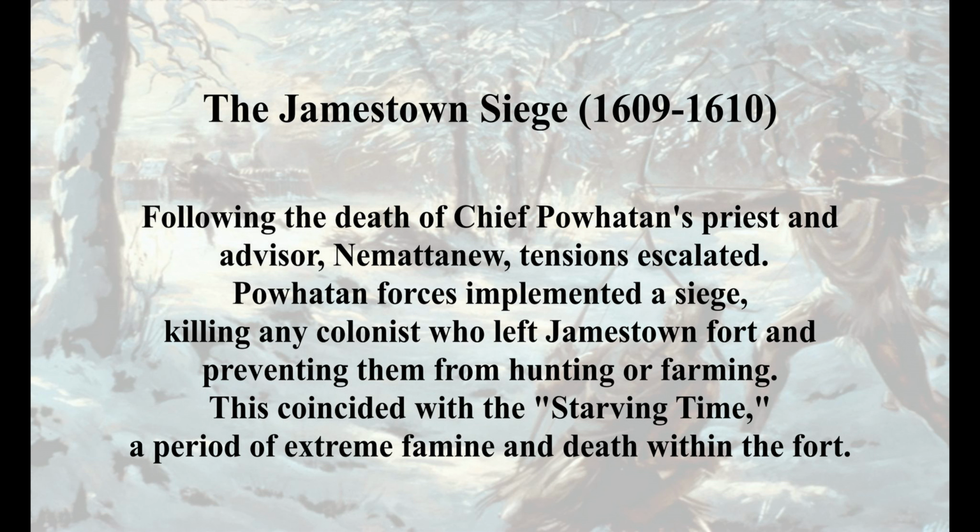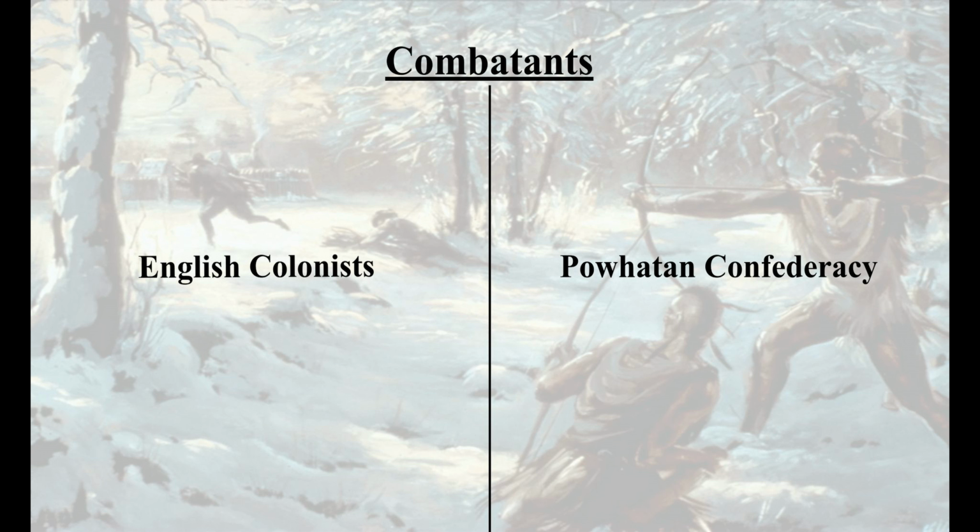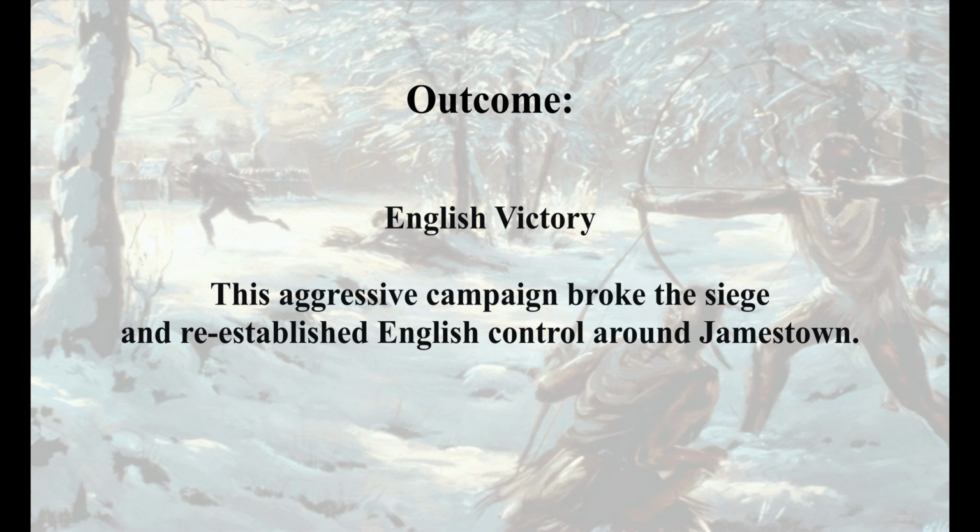Virginia. Battle of the Jamestown Peninsula, 1610. After the arrival of Lord de la Warr with reinforcements, the English went on the offensive, raiding Powhatan villages, burning houses, and destroying crops. Combatants. English colonists against Powhatan Confederacy. Outcome: English victory. This aggressive campaign broke the siege and re-established English control around Jamestown.